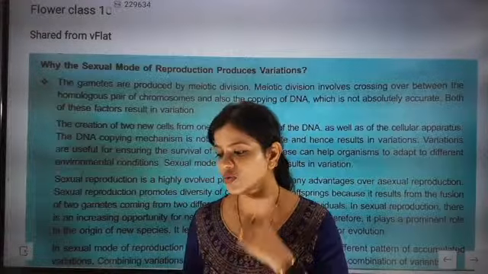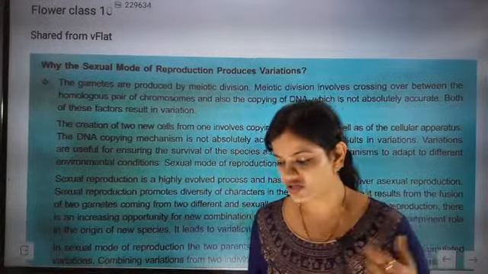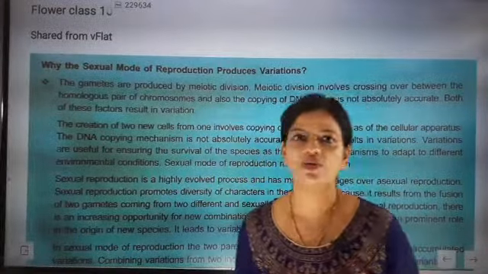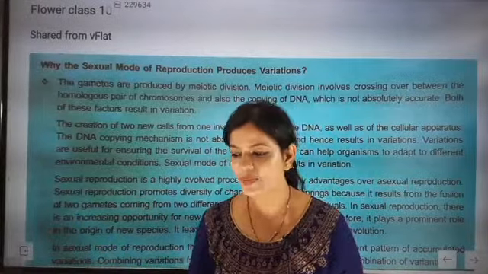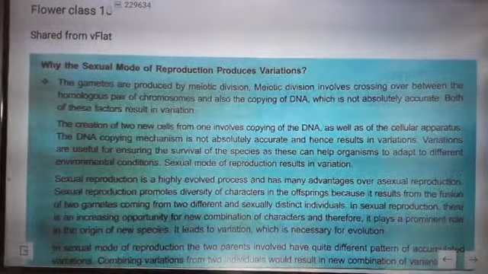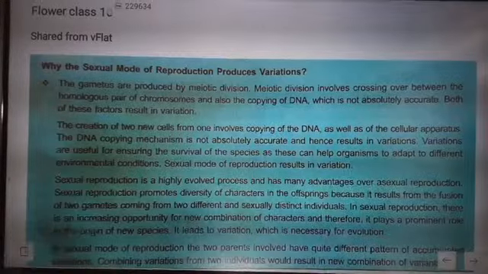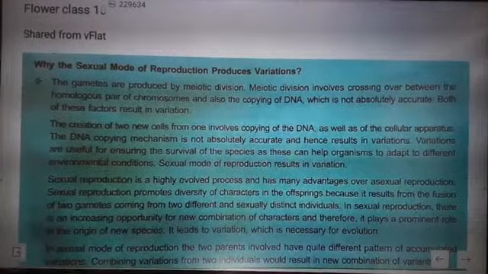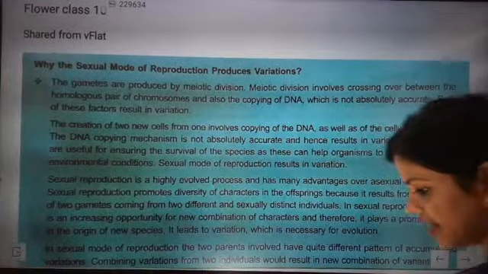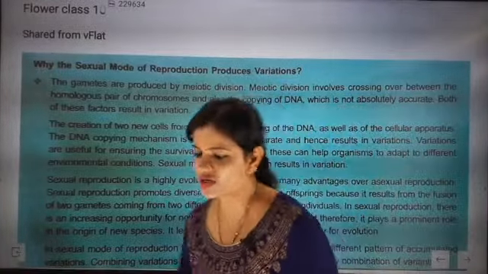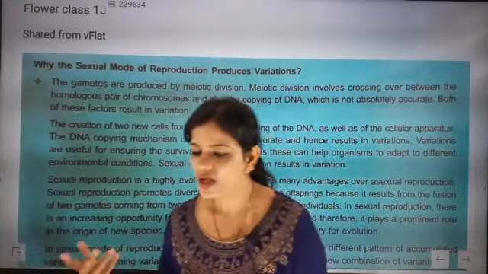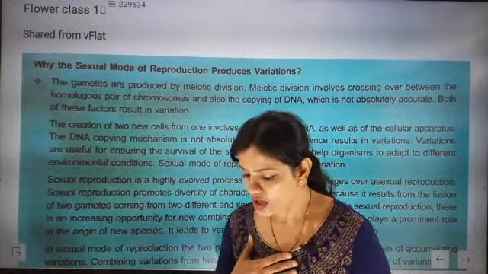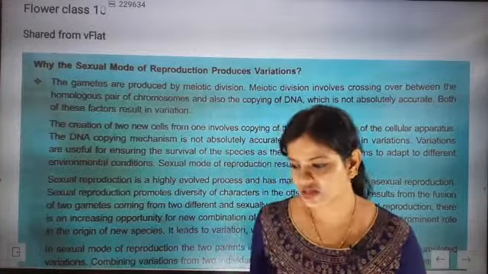Limited variations are only present. Yes, beta. Close relation marriages mean limited variations are only present. But when marriages are done from far off relations, at that time there are many selections to be made. Very good. There will be a wide scope for selection. That day itself I discussed this point. This is quite controversial, but it is very, very important. So I'm going to discuss that point also.